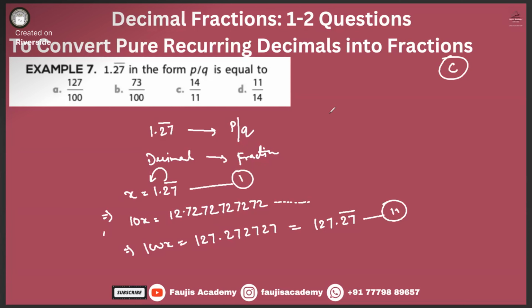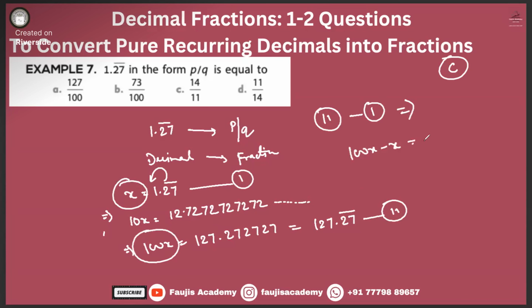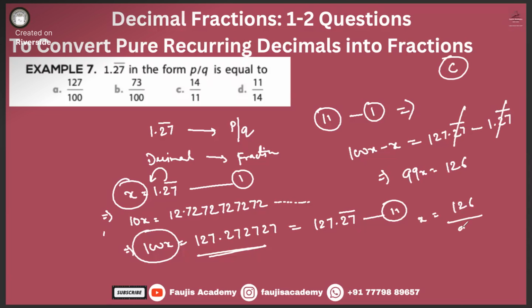Now if we do equation 2 minus equation 1, what will we get? In the left hand side, essentially we will be doing 100x minus x, and in the right hand side we will be doing 127.27 bar minus 1.27 bar. Okay, and this bar will get cancelled. That means 99x is equal to 126. Right, guys? That means x is equal to 126 divided by 99.